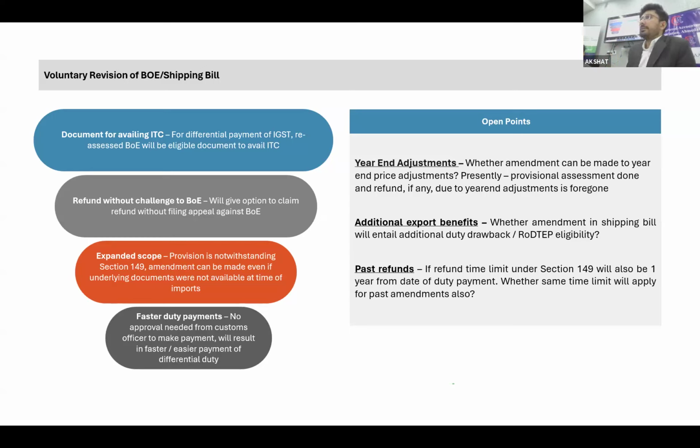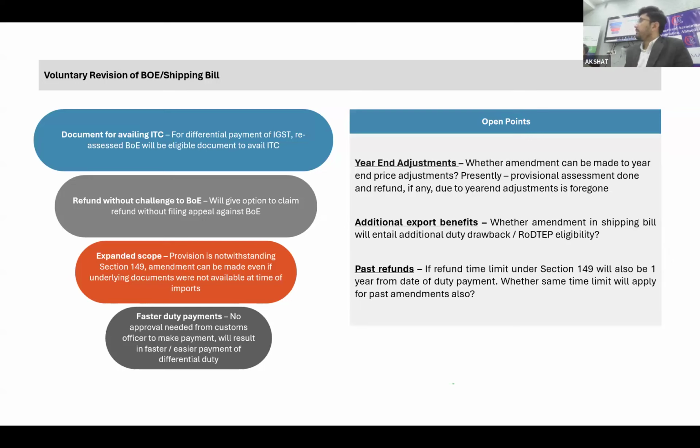What happens is that in such a scenario there is a delay from the originating country in getting that certificate, and since you do not have the certificate in hand, you cannot provide it to the authority, and you might have paid duty at the time of import itself.